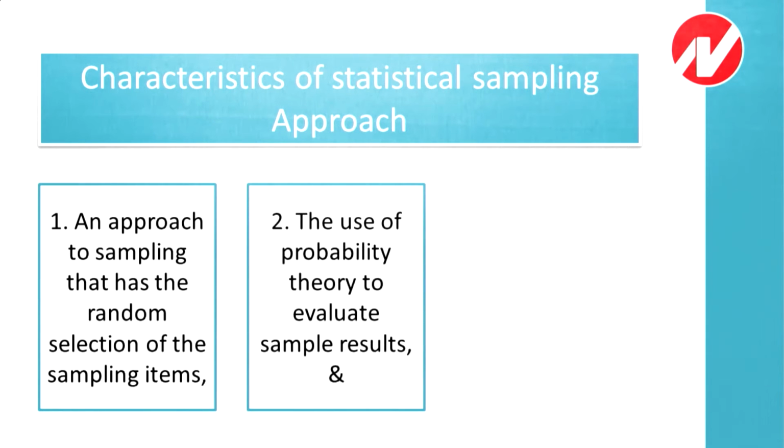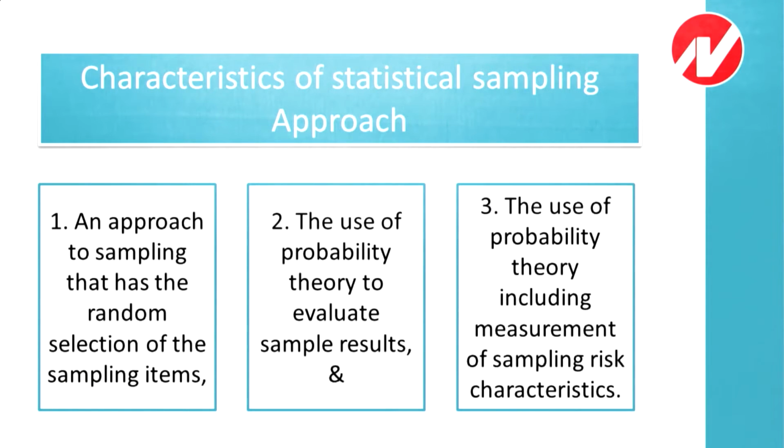Second, the use of probability theory to evaluate the sample results. हम probability theory use कर रहे हैं. In which approach? In the statistical approach. क्यों use कर रहे हैं? To evaluate the sample results. First, we are selecting a random sample. Random selection is done. Second, we are evaluating the sample results by using probability theory.